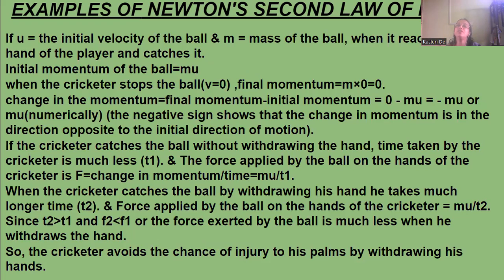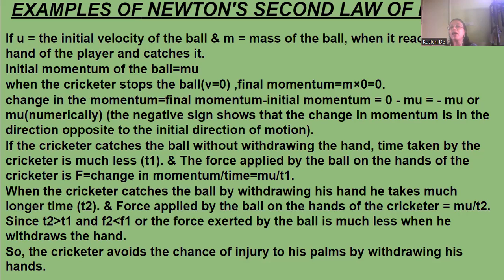If u is the initial velocity of the ball and m is the mass of the ball, when it reaches the hand of the player and he catches it, the initial momentum of the ball will be mu. Now, when he's stopping the ball, its final velocity v becomes 0. So final momentum will be m into 0, that means 0. So change in momentum will be final minus initial, that is 0 minus mu, or minus mu, or mu numerically.